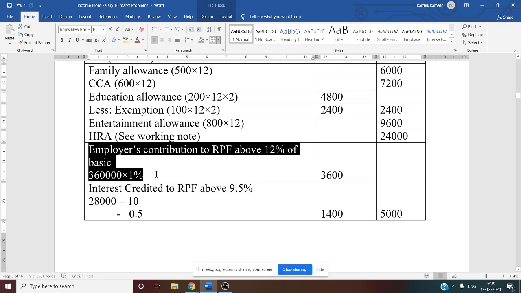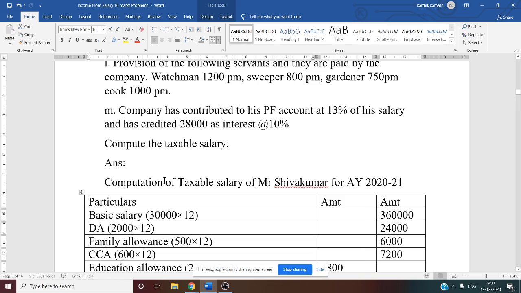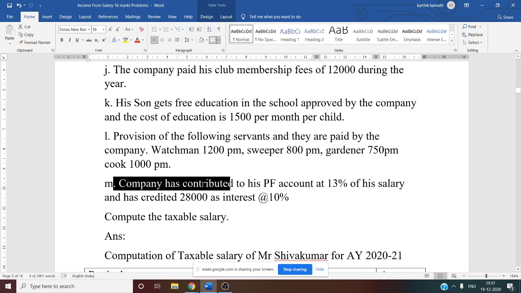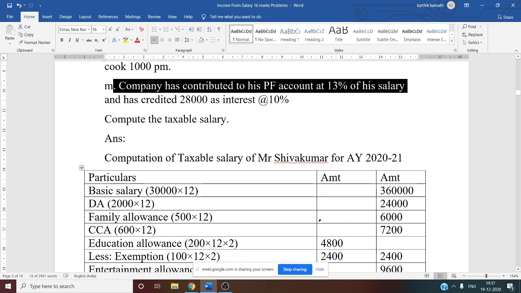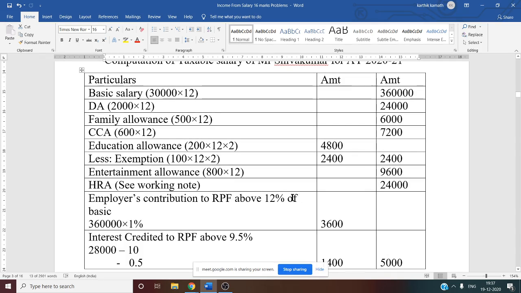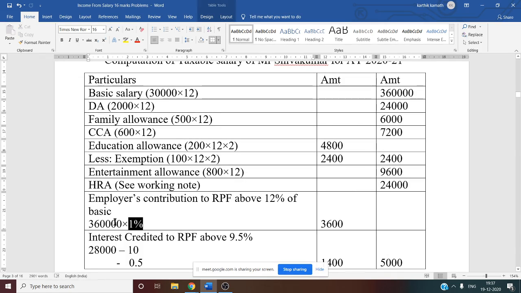See this now. Employer's contribution to RPF, recognized provident fund, is about 12% of the basic. Now if you see the information, the company is contributing 13% of SSE's salary to his PF account. So it is more than 12% of the salary. Up to 12% it is exempt from tax. That is why above 12% is taxable. So 13 minus 12%, that is 1%. 3,60,000 into 1%, 3,600 is taxable. So now this is clear.